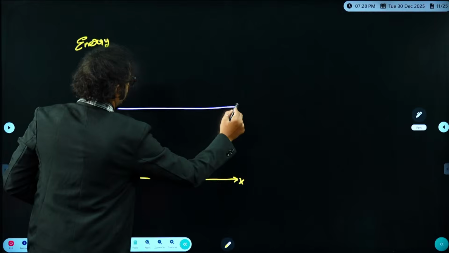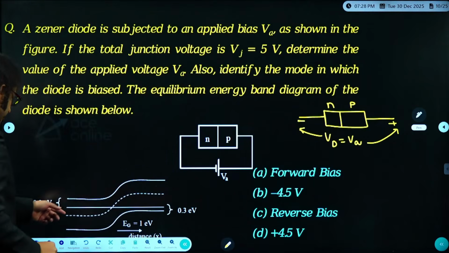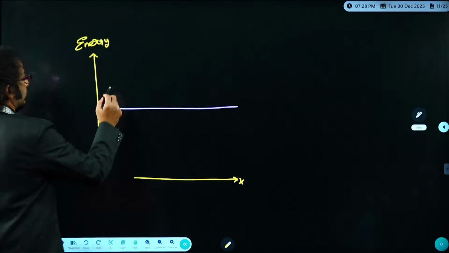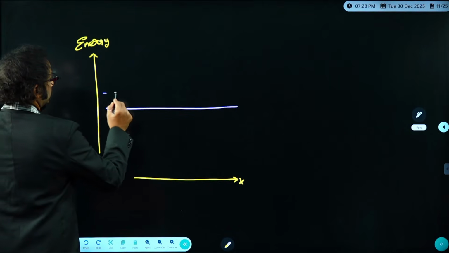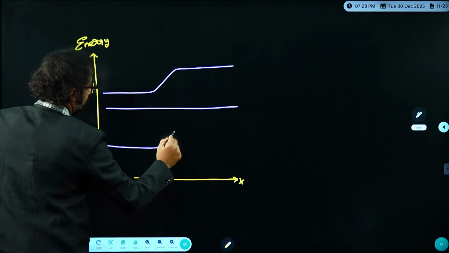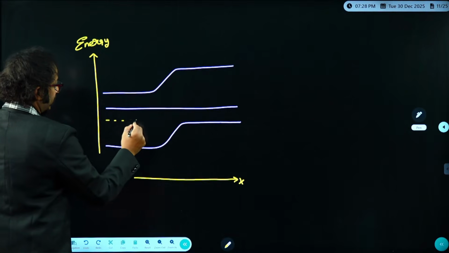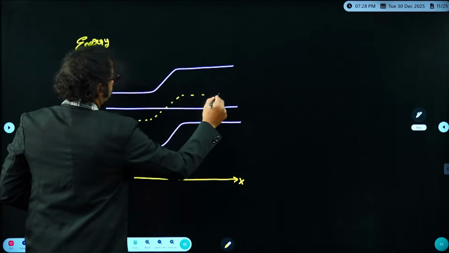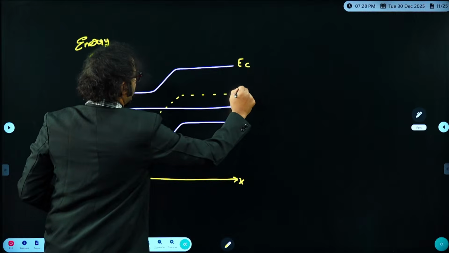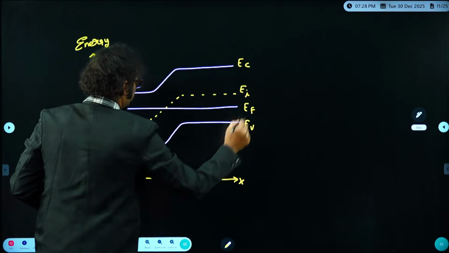So equilibrium indicates there must be no slope in the Fermi level, am I right? This is what examiner has given, and this is EI. So it is EC, it is EI, it is EV, it is a Fermi level.